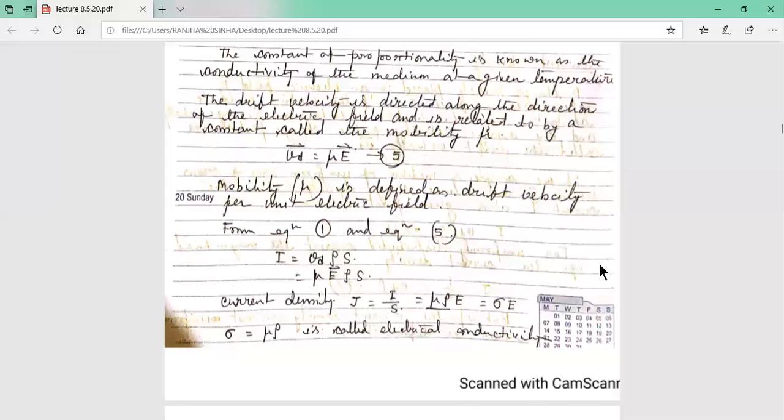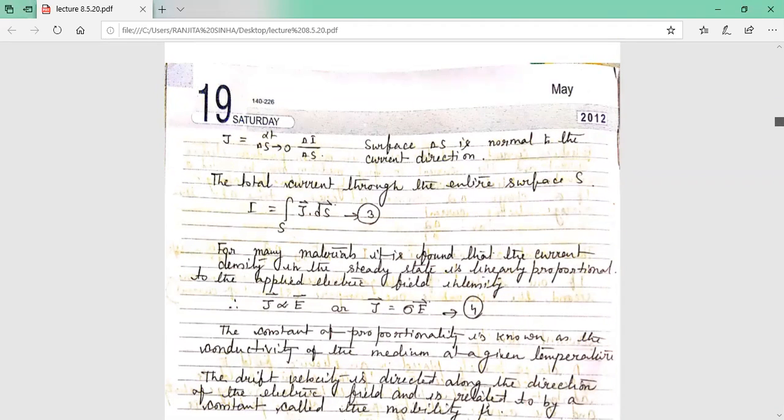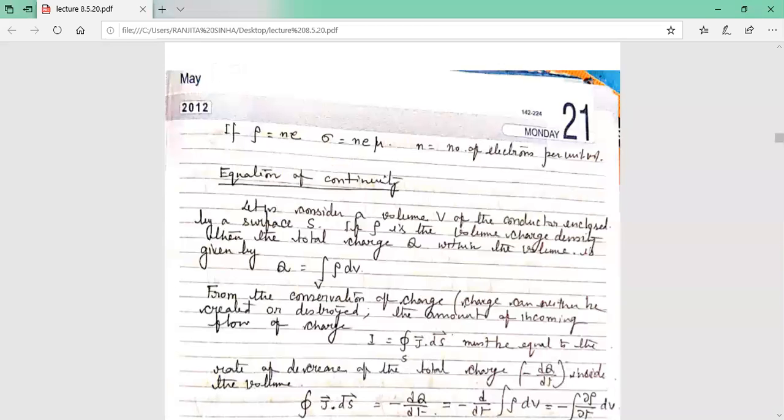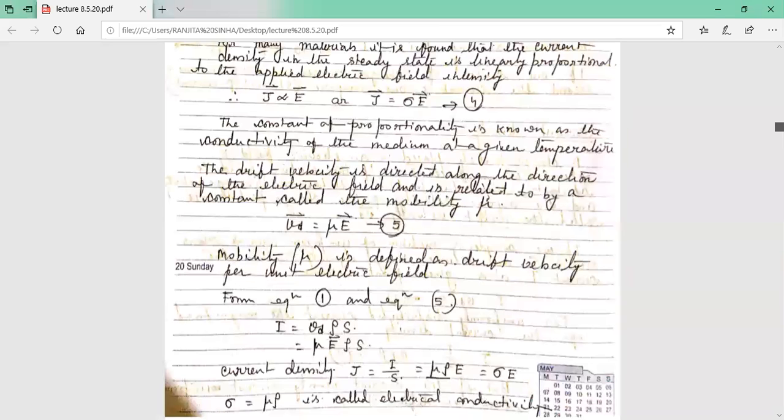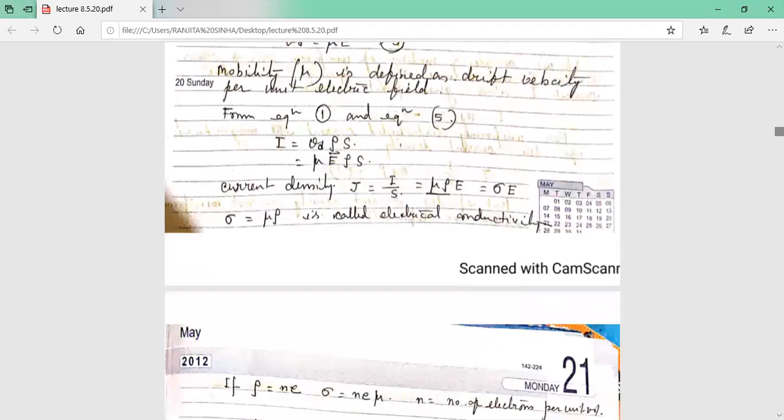So we have two equations relating current density and sigma. First, J equals sigma E. Between current density and electric field, sigma is the constant. It is again the conductivity. In another way it can be expressed as sigma equals mu into rho, the relation between conductivity and mobility. Mu is the mobility and rho is the volume charge density.